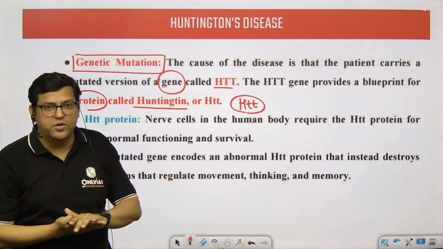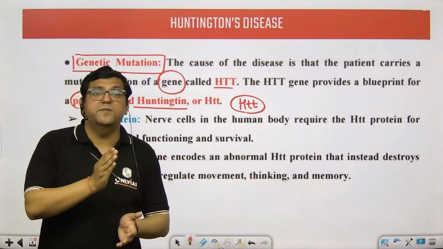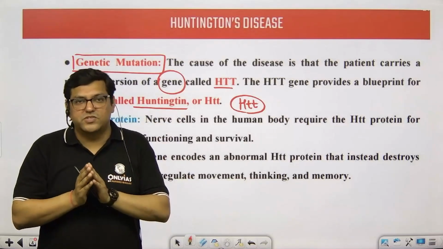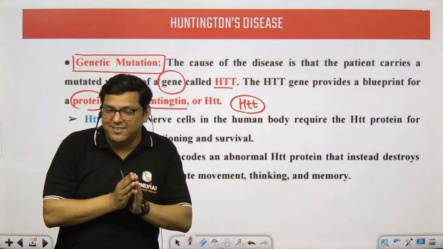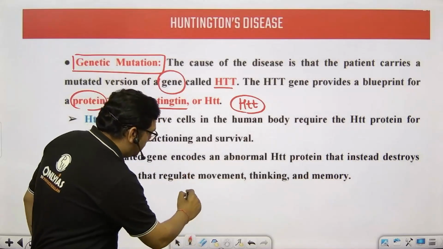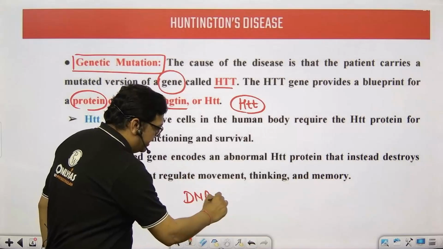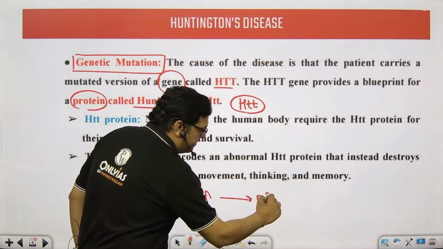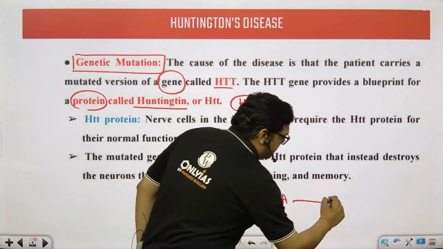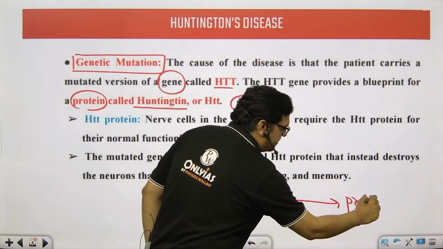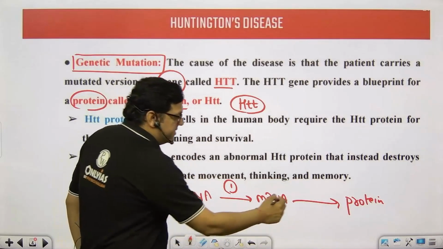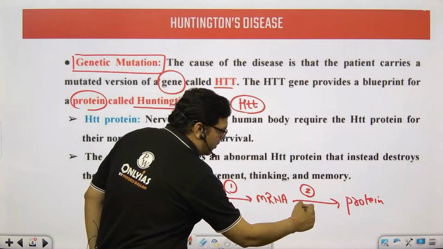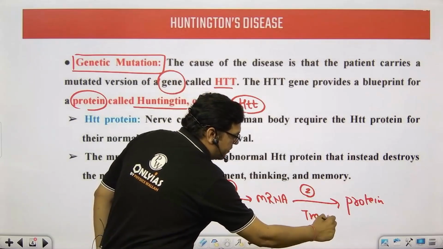I hope you all know that our DNA makes the protein with the help of basic mechanisms and processes called transcription and translation. You all know that our DNA makes the mRNA, and this mRNA makes the protein. So step number 1 is called transcription, and process number 2 is called translation.